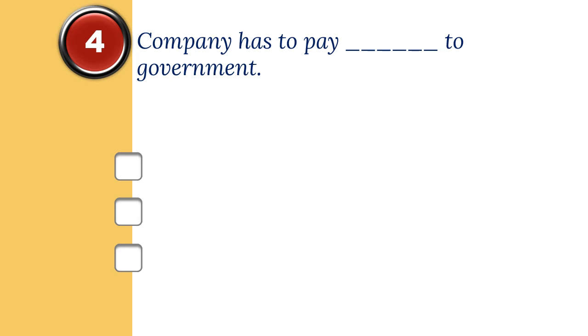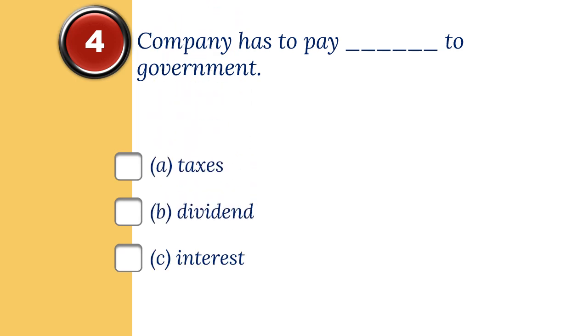4. Company has to pay dash to government. The options are A. Taxes, B. Dividend, C. Interest. And the correct option is A. Taxes.